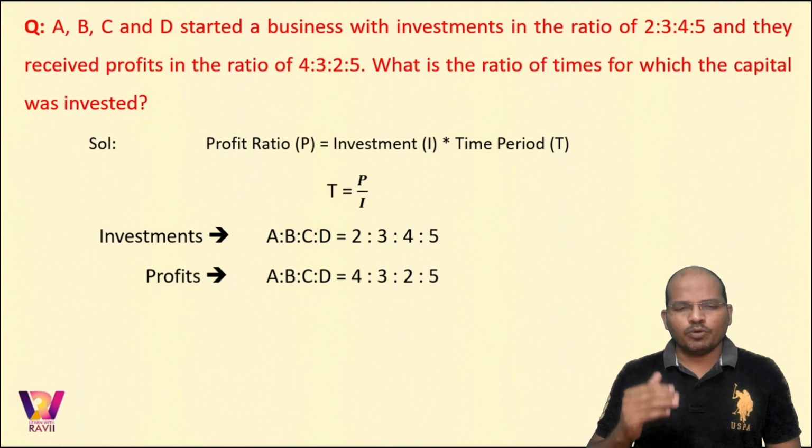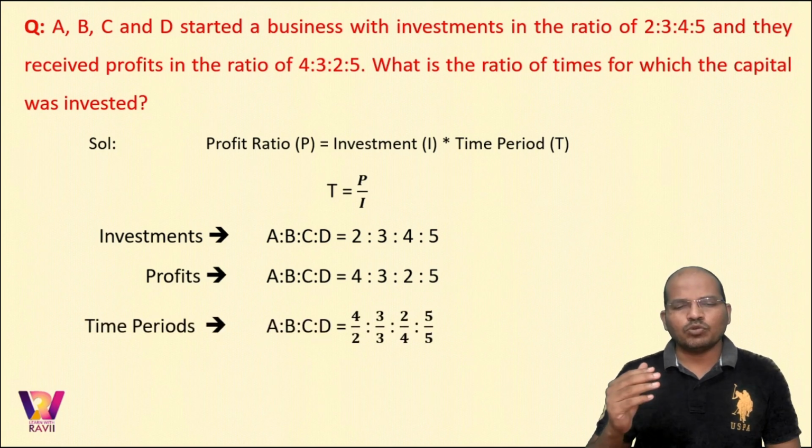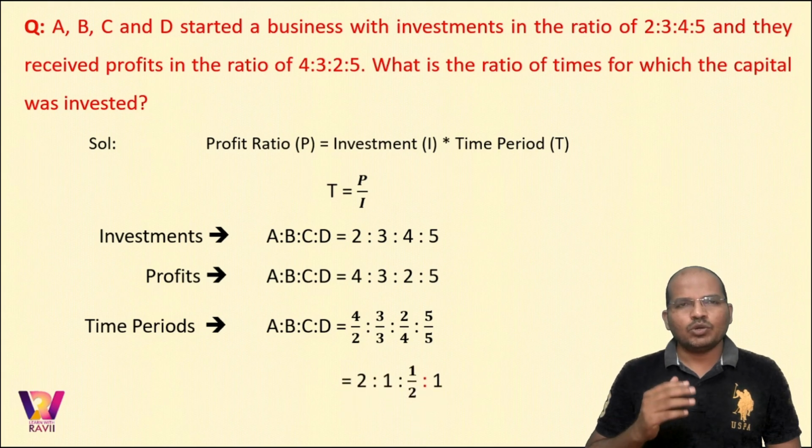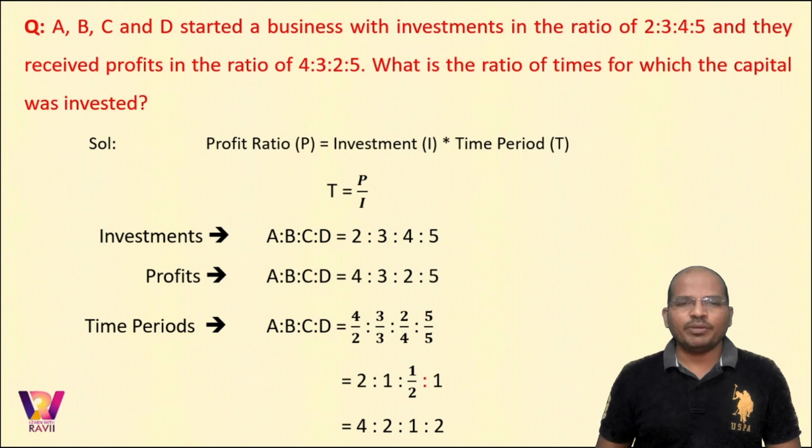So it is 4 upon 2 is to 3 upon 3 is to 2 upon 4 is to 5 upon 5. So it is clear that you get 2 is to 1 is to half is to 1. So it is a ratio of fractions. Whenever you have ratio of fractions, take the LCM of denominators. So as you have only 2 in the denominator, multiply the ratios with 2, and the final answer would be 4 is to 2 is to 1 is to 2.